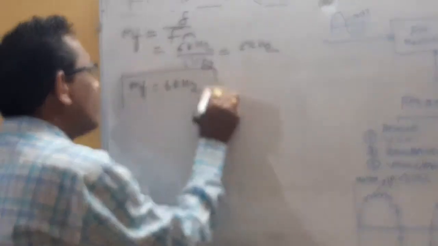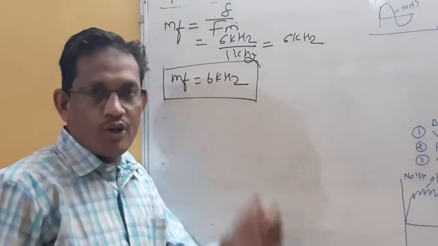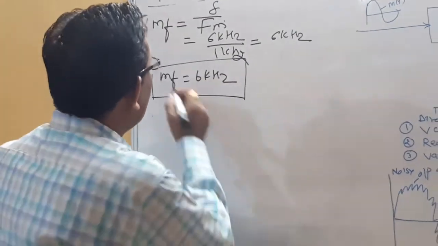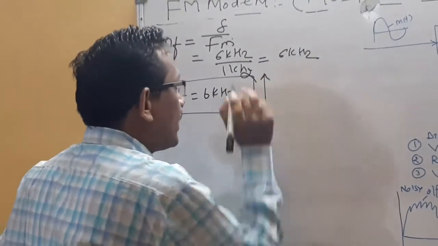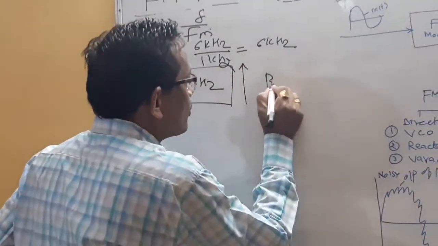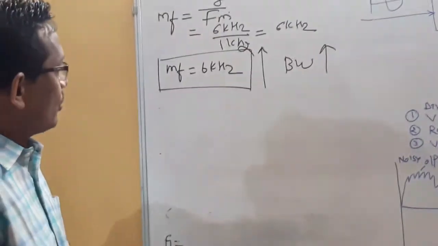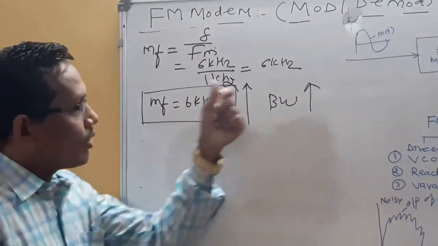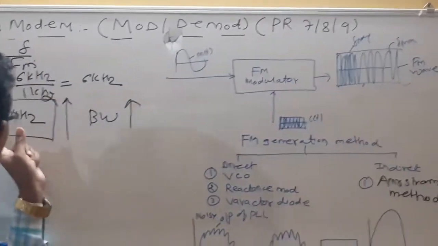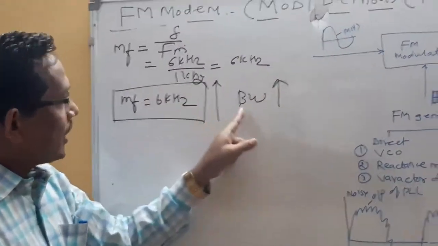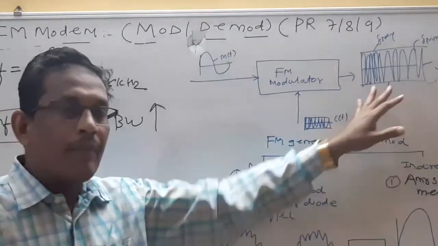One thing is very important in case of frequency modulation. In frequency modulation, your bandwidth totally depends upon the value of your modulation index. Meaning that as the value of modulation index increases, the bandwidth also increases. So this is the modulation index for the particular FM signal, where modulation index is equal to 6. For that case, I want to obtain the bandwidth.